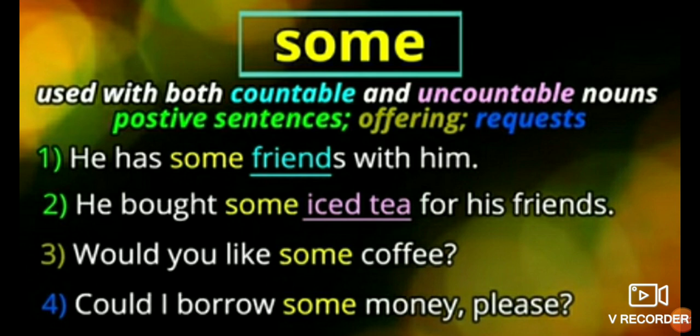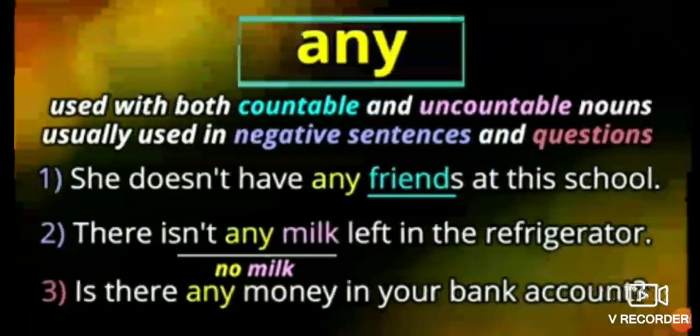He has some friends with him. Here friends are countable nouns. He bought some iced tea for his friends. Now iced tea is an uncountable noun, but then also we have used some here. Would you like some coffee? Now we are offering something, an offer is given, so some is used here. Could I borrow some money please? So here we are making a request.